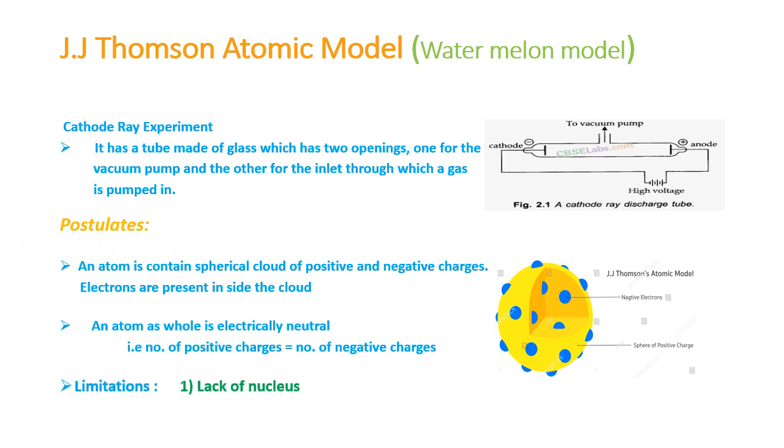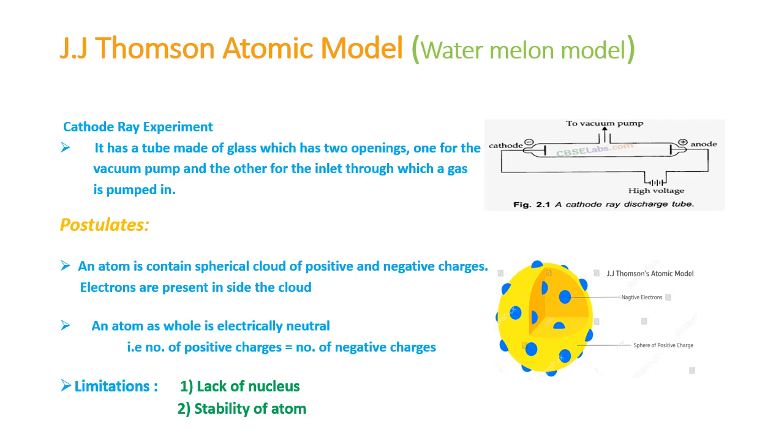What are the limitations of this particular theory? It lacks a nucleus. Thomson could not explain the nucleus inside the atom. And one more thing is, he could not explain the stability of the atom in nature.